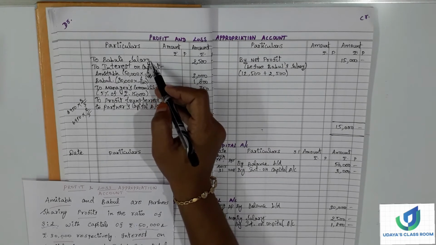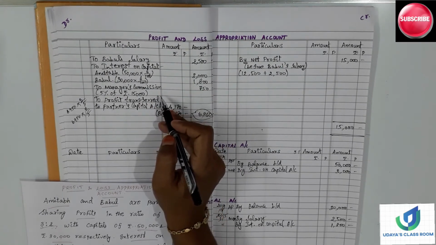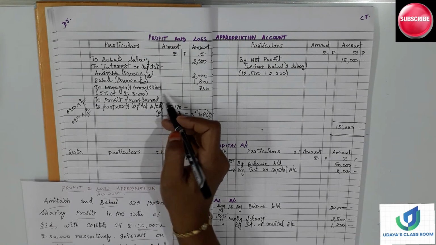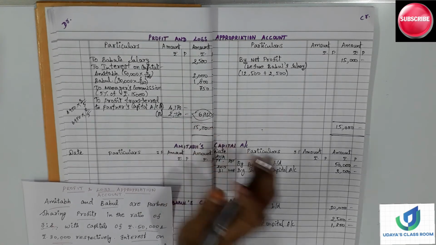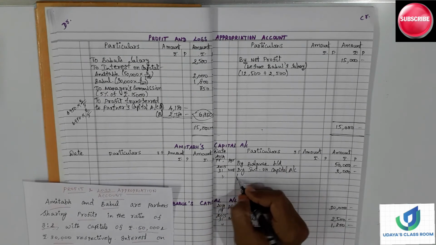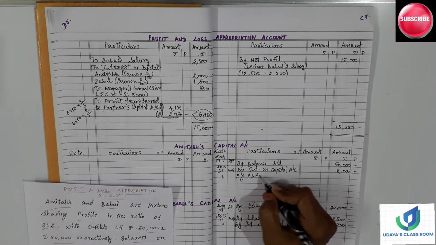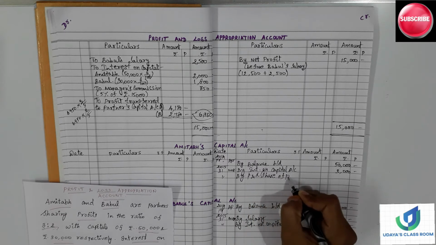So for both the accounts we have written the interest on capital, salary, everything is over. And next is profit only. So what we can write here, by profit and loss, share of profit.